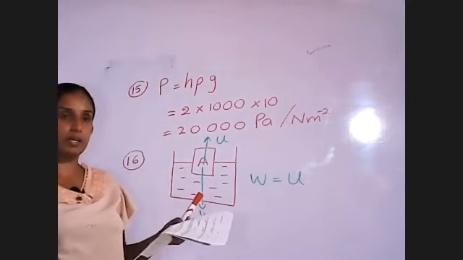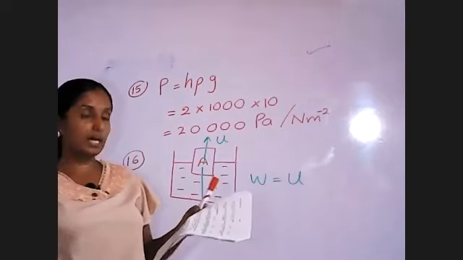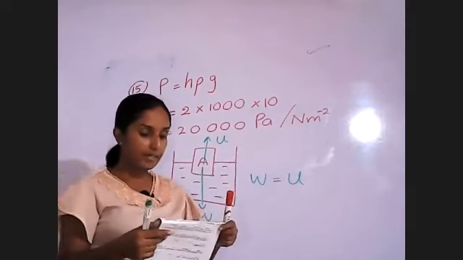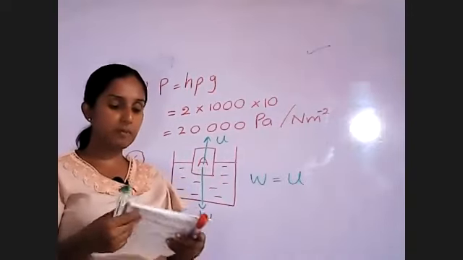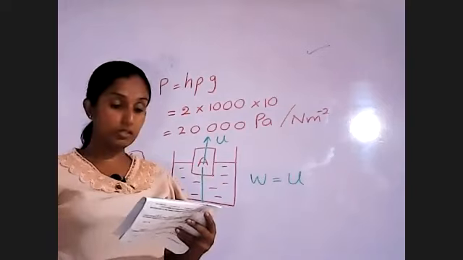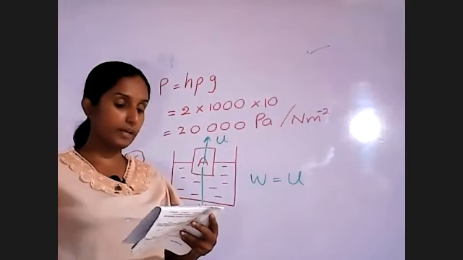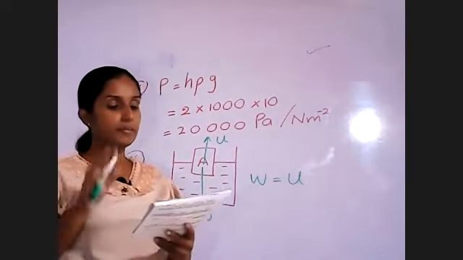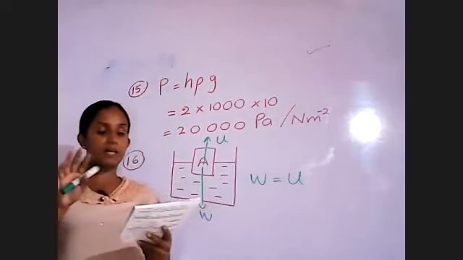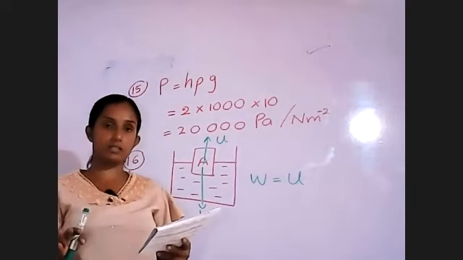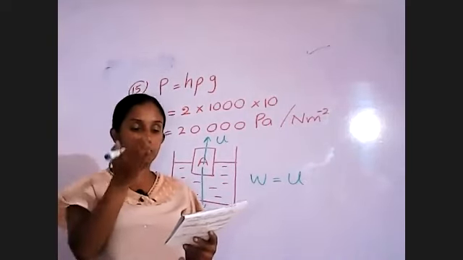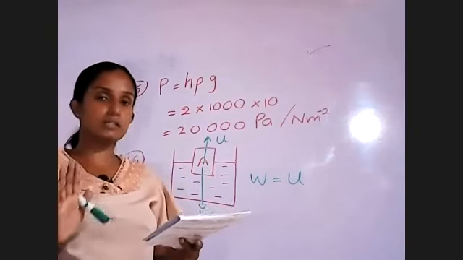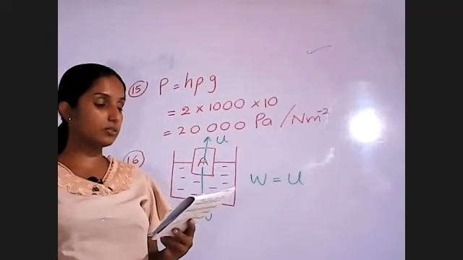Yes, that is correct, right? So the answer should be the first one. We will check the others. The weight of the liquid displaced by A is equal to the weight of the part of A immersed in the liquid. No, we can't say like that. The weight of the liquid displaced by A is equal to the upthrust. That is correct, but it is not equal to the part that is immersed in the liquid. We can't say like that, so the second one is wrong.